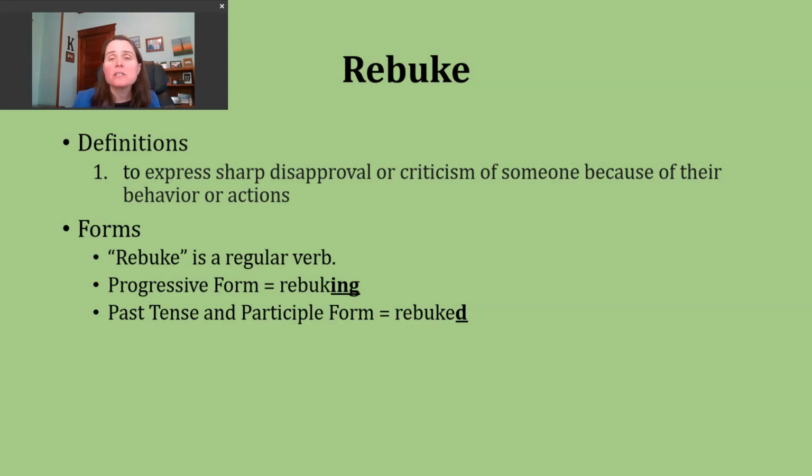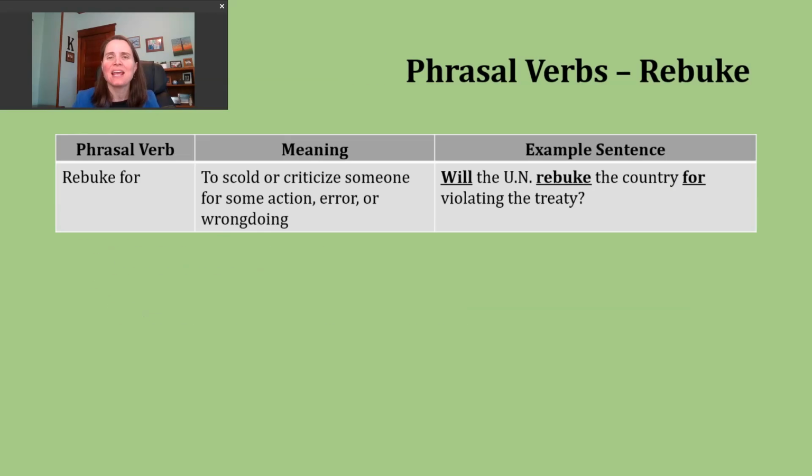The past tense and the participle form of our verb can be made by just adding the letter D, since this verb already ends in an E. Now our base verb, rebuke, ends in an unvoiced K sound. This means the ED ending is going to make a T sound, and I'm not going to add an extra syllable when I say it. The past tense and the participle form of the verb should sound like this. Rebuked, rebuked.